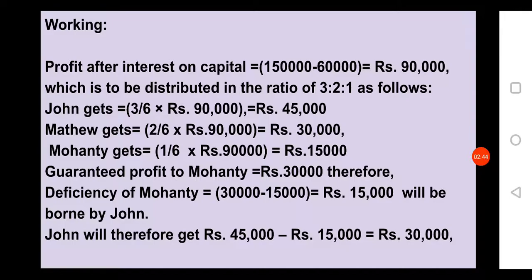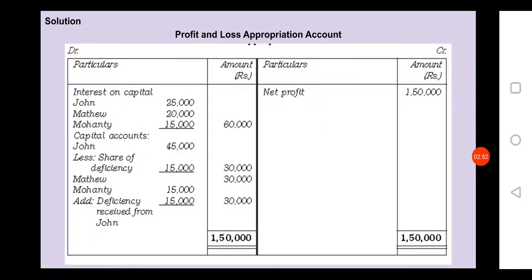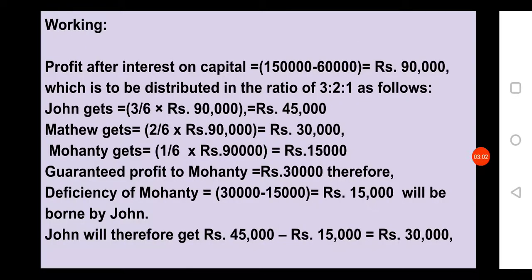This 90,000 should be distributed in the 3:2:1 ratio to partners John, Matthew and Mohanty. John's working: 90,000 into 3 by 6, then John gets 45,000. Next Matthew, 90,000 into 2 by 6, then he will get 30,000. Next Mohanty, 90,000 into 1 by 6, then he will get 15,000.